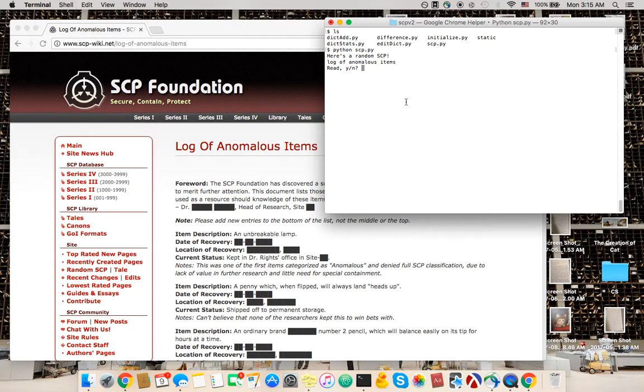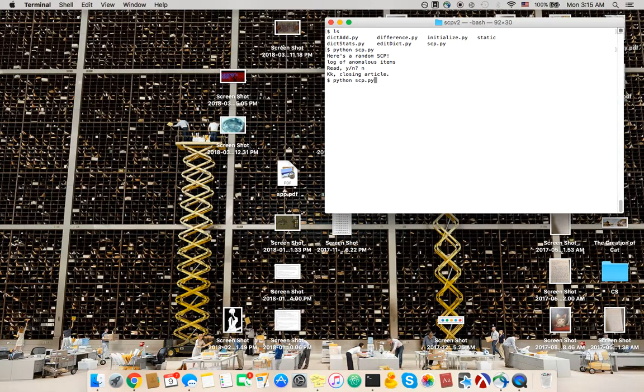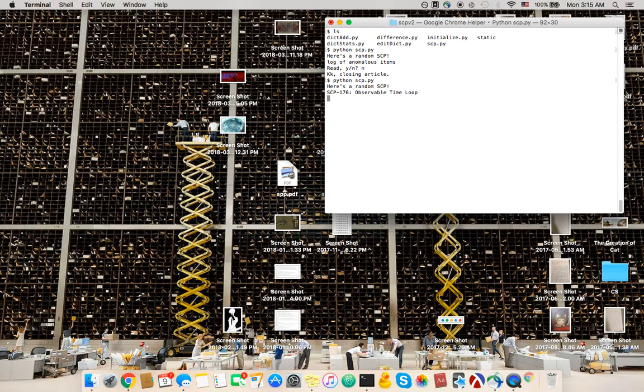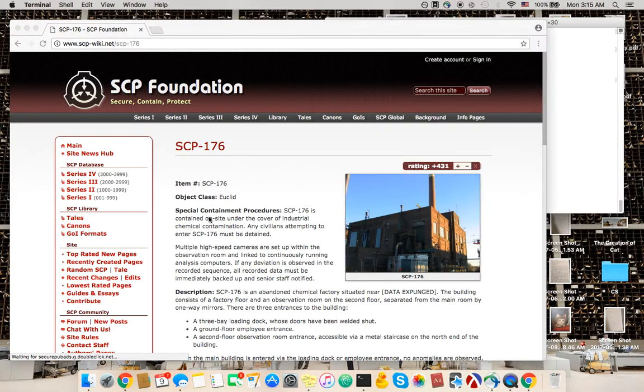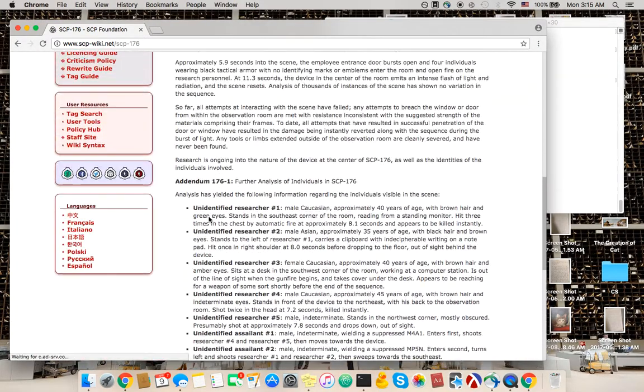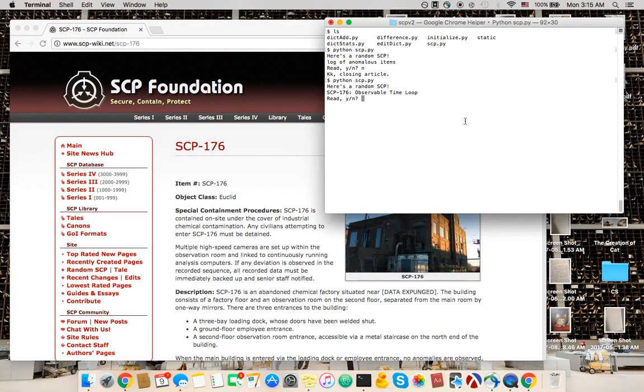Cool, the log of anomalous items. Say that's not what I want to read right now. I just type N here, hit enter, it automatically closes, and I can reroll for another one. Ooh, observable time loop. I've read this before, so let's say, yes, I have read this.